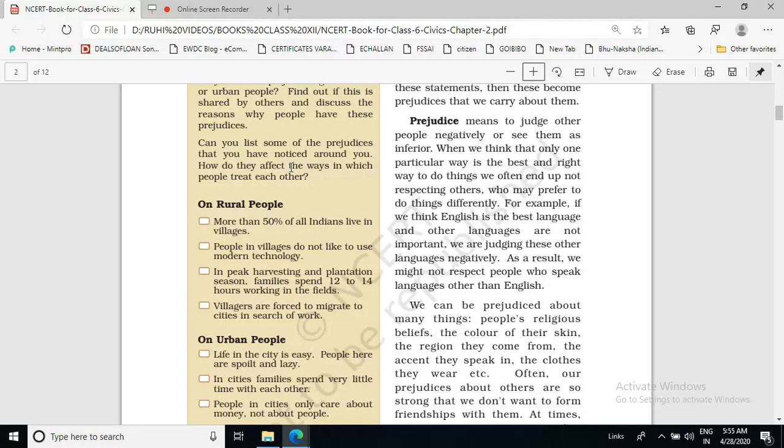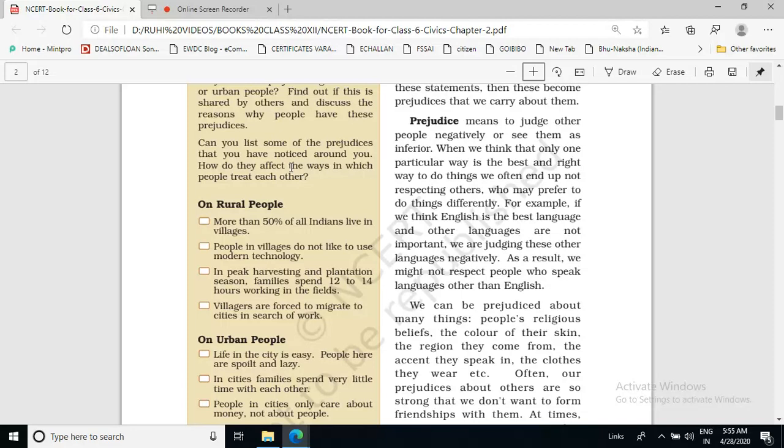Then the third statement: in peak harvesting and plantation season, families spend 12 to 14 hours working in the fields. This is true. Villagers are forced to migrate to cities in search of work. This is also true. Okay. So why do we think in this way that villagers are forced to migrate to cities in search of work? Because there is a lack of job opportunities in the villages. You have to see what is the reason behind it.